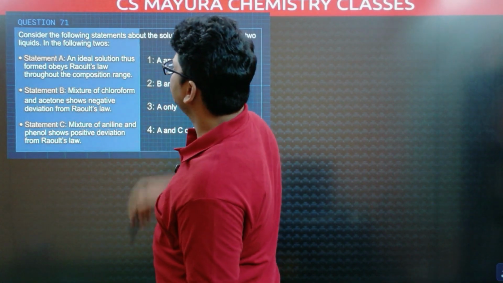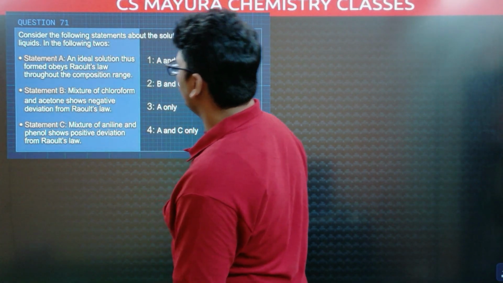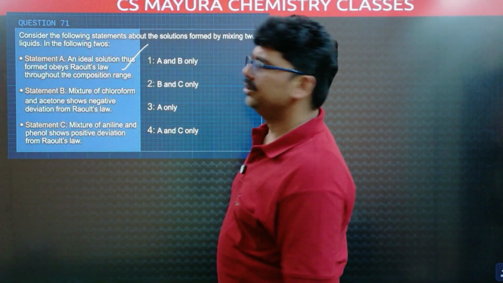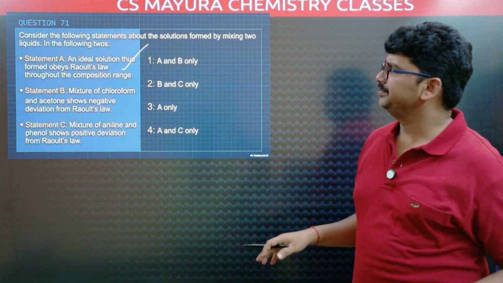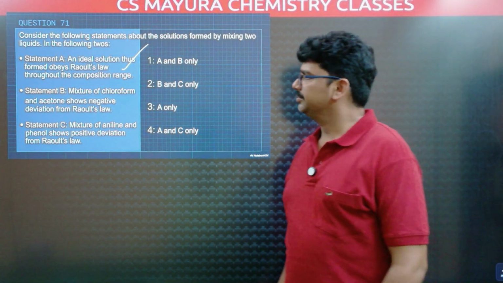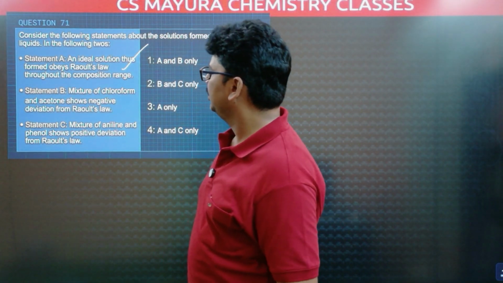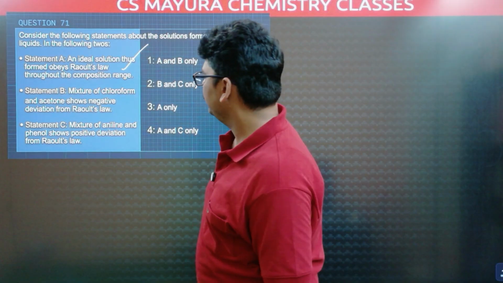An ideal solution follows Raoult's law throughout the composition range. This is the definition of an ideal solution. A mixture of chloroform and acetone shows negative deviation from Raoult's law.